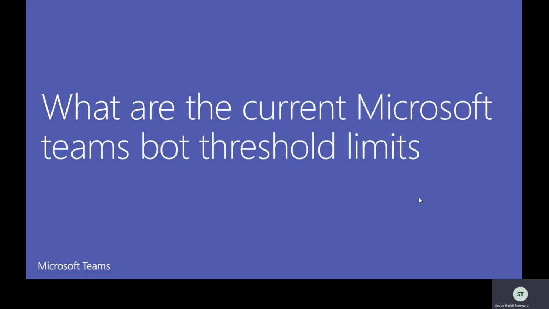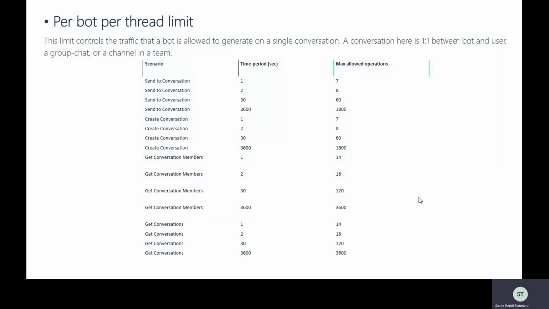And now we need to know what the current Microsoft Teams bot threshold limits are. There are two concepts majorly for how many messages you can send. There is a topic called per bot per thread limit. Here, per thread means this limit controls the traffic that a bot is allowed to generate in a single conversation.